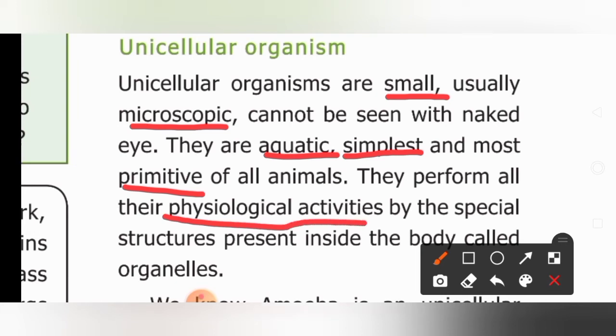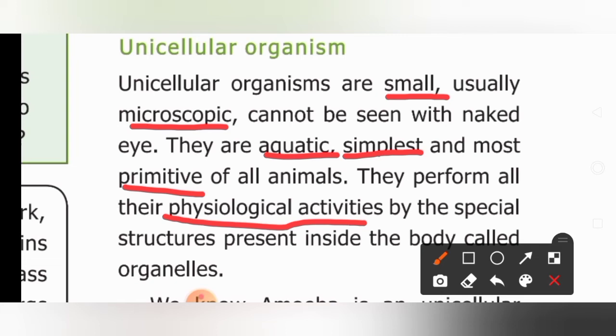What do you mean by the word physiological? Physiological means bodily function. Physiological activities means all our bodily functions. What are our bodily functions? Can you recall? Yes, respiration, excretion, digestion, circulation. All these are called physiological activities, that is, bodily functions, isn't it?